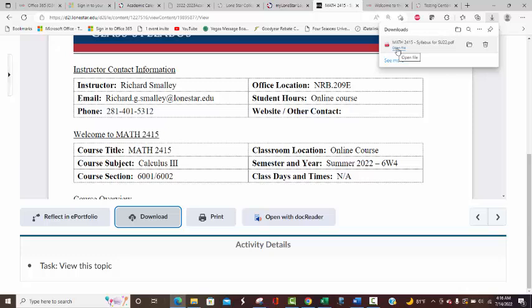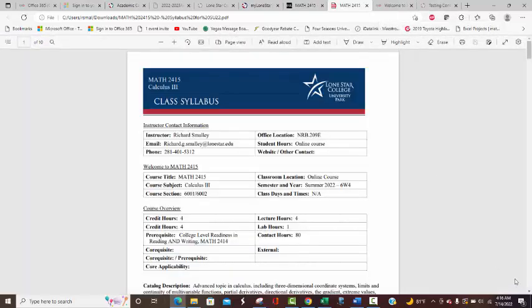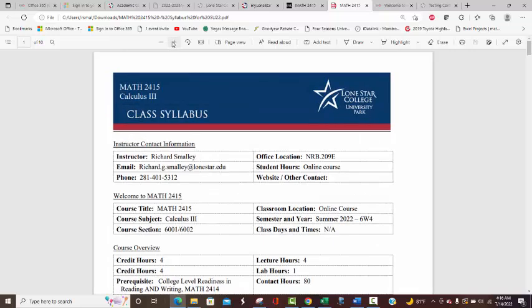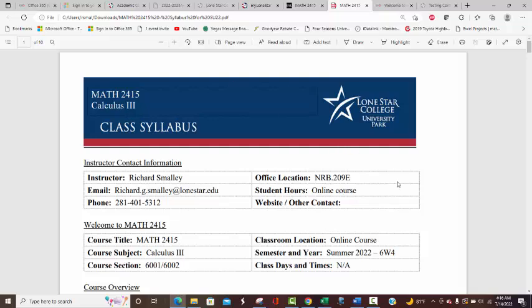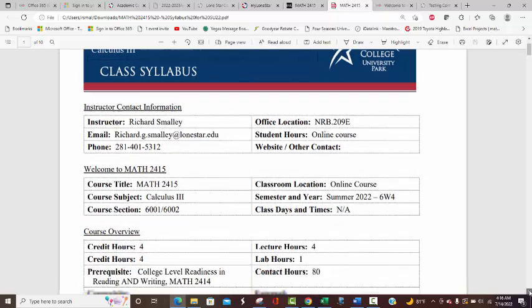You can download and take anything you want from here, as far as notes and all kinds of stuff. All right, let's zoom in a little bit here. Usually I find some sort of little typo on here, but so far it looks okay.